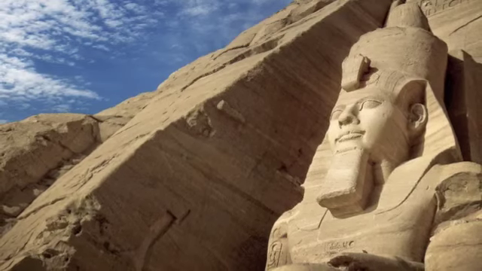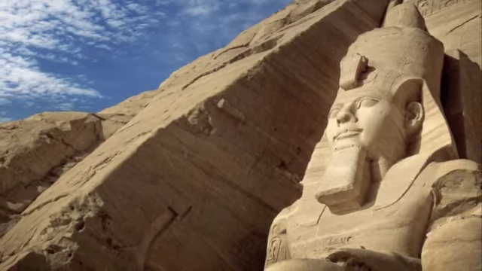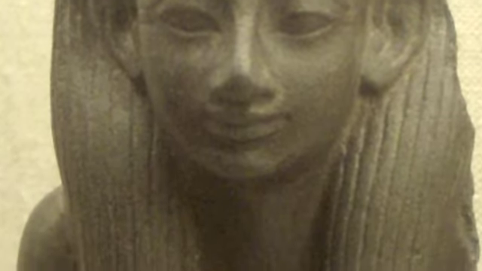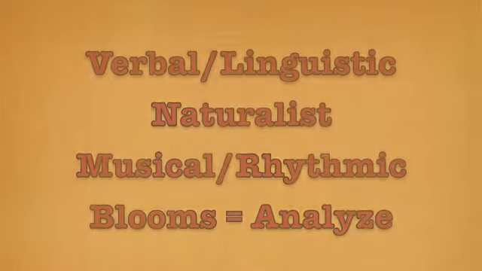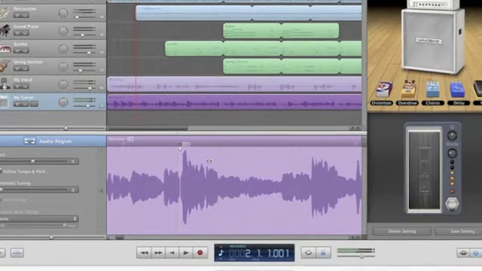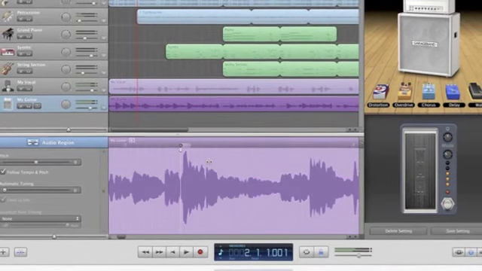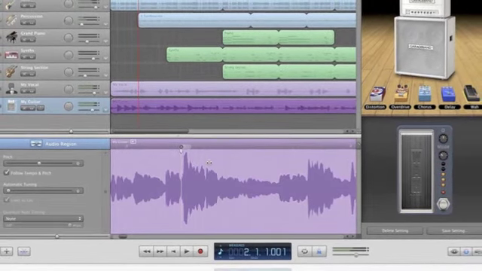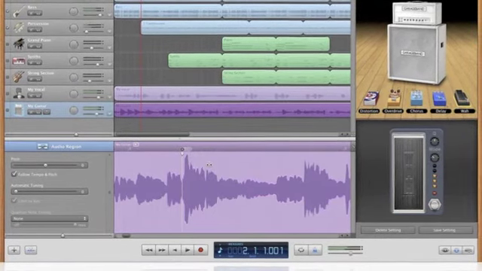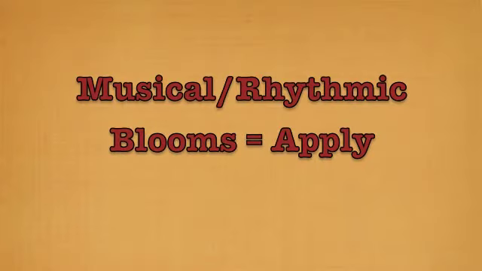On day 13, students will use their research to note patterns of similarity between Ramses II and Queen Hatshepsut. They will make a Venn diagram at creately.com. The multiple intelligences used are verbal linguistic, naturalist, and musical rhythmic. The Bloom's level is analyze. On day 14, students will demonstrate their understanding of the 2 pharaohs by composing a song, rap, or chant about them in GarageBand and upload it to the class wiki. The multiple intelligence used is musical rhythmic. The Bloom's level is apply.